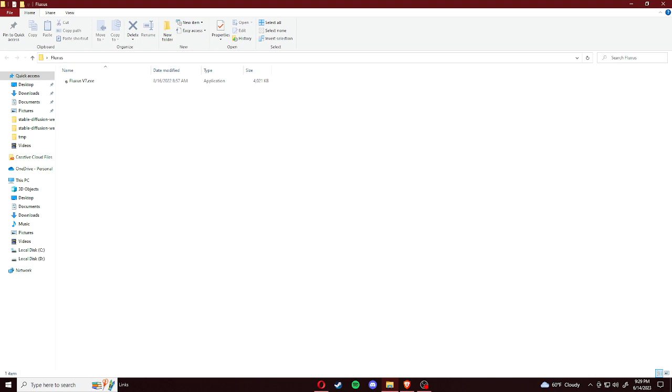So once you've extracted it, you'll see this inside your file. You'll see Fluxus v7.exe. That's just the current version I have. It might be a different version for you in the future, but currently it's just v7, so that's what it shows. You're going to double click it, and it will ask you to give it permissions to install Fluxus.